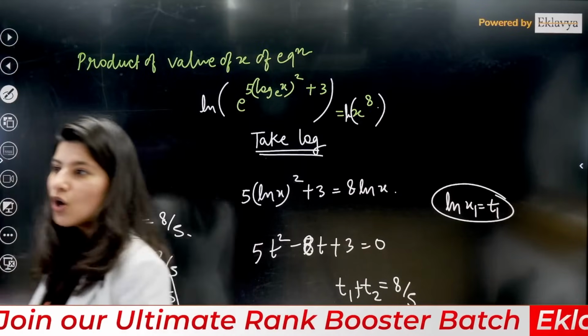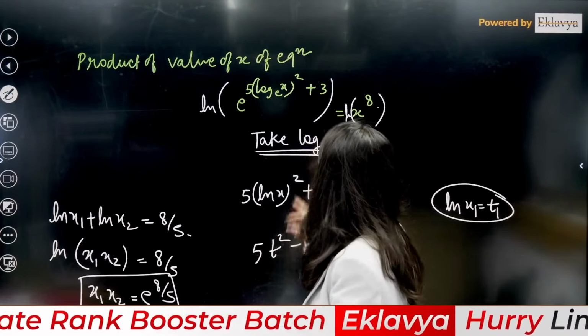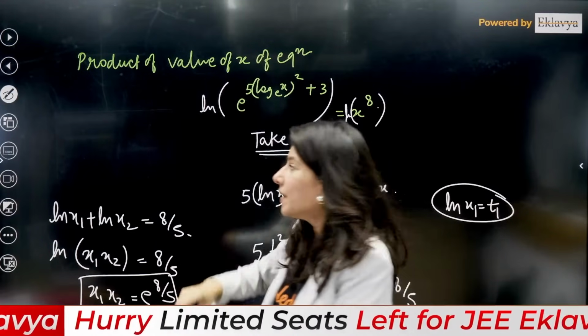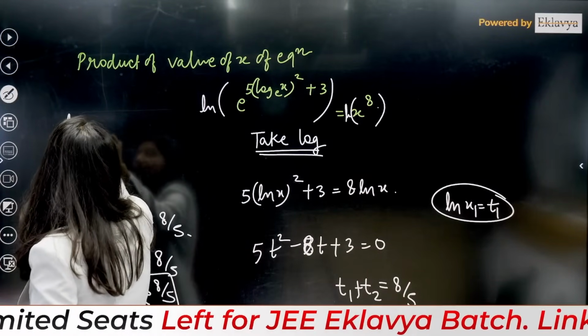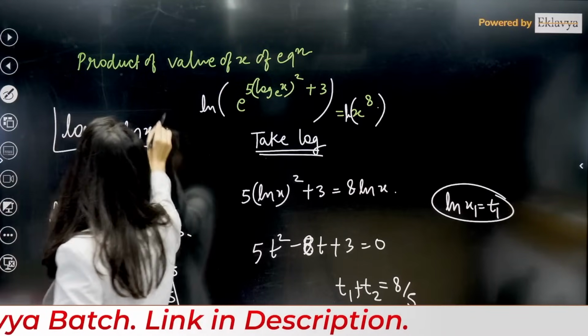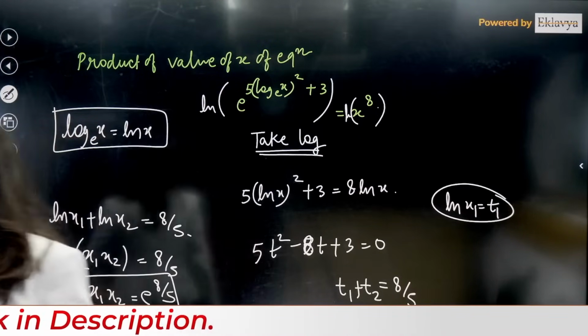So is it log or ln? Actually this is log x to the base e. Log of x to the base e is nothing but ln x. Both are same, right?